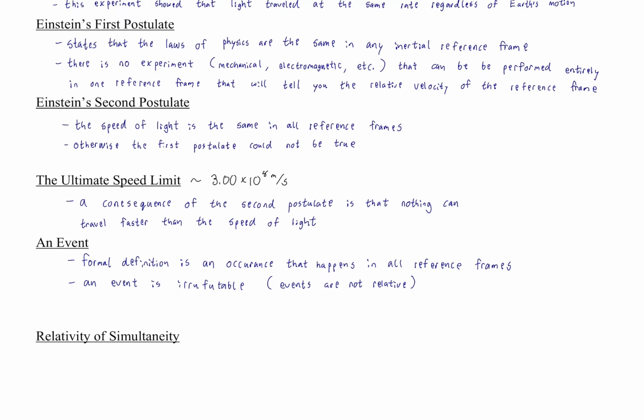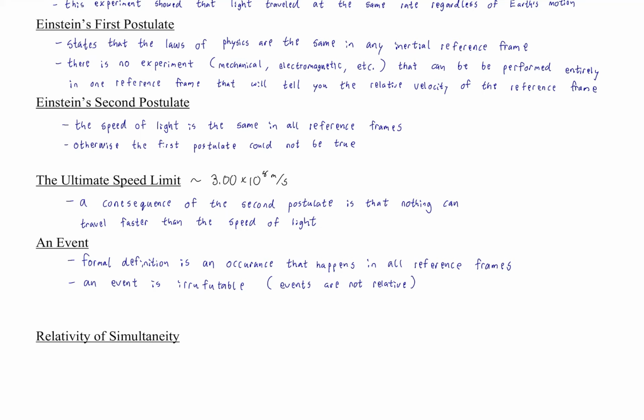So since we're talking about relativity, and we will, very much so in lecture 29, be talking about the relativity of space and time, which is a very fascinating and difficult idea to understand at first, very different from our everyday experiences, as I said before. What we are never going to make relative are events. Because if events were relative, we'd live in a universe where there were lots of alternate timelines, maybe a universe with time travel. It's all sci-fi speculation. But the point is that events are irrefutable. They either happen or they don't.